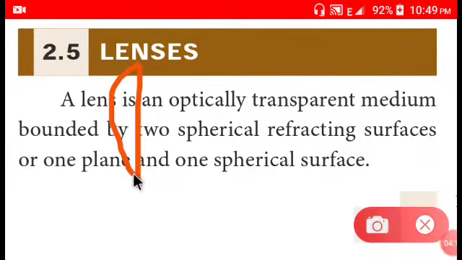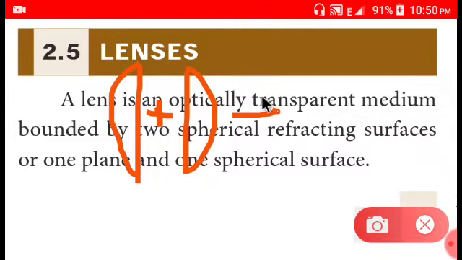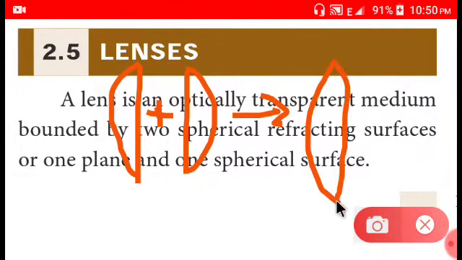This is one spherical refracting surface, and this is another spherical refracting surface. If you add both, we will get a lens like this. So a lens is made up of two spherical refracting surfaces. Refracting surface means this whole 3D shape must be a specific material with refractive index of some value greater than 1.